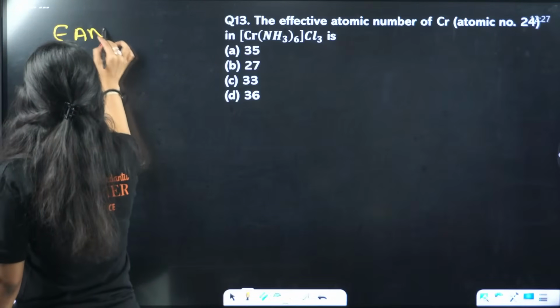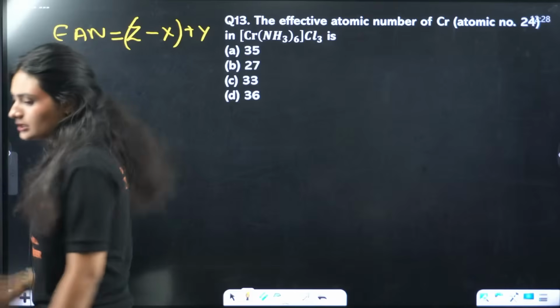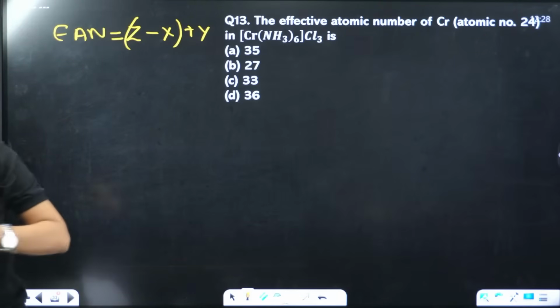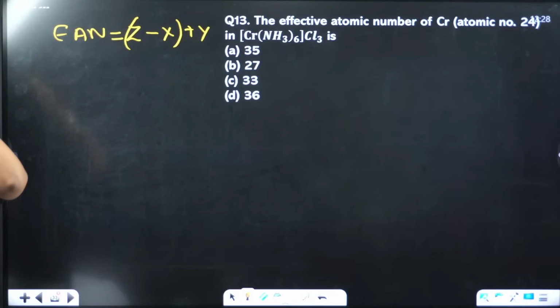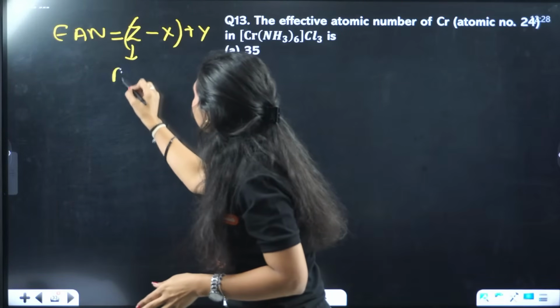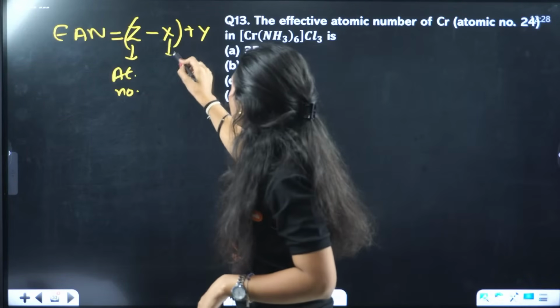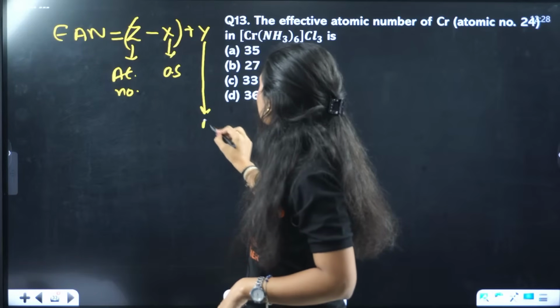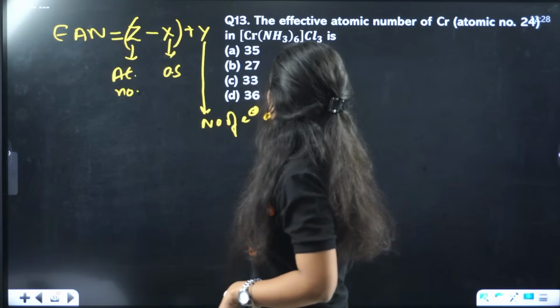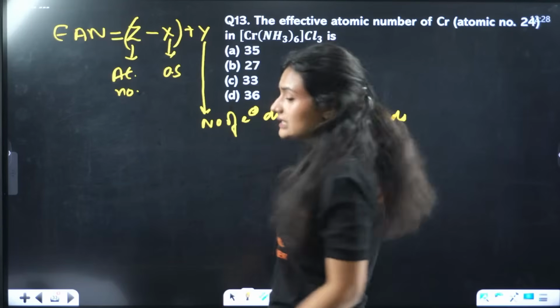Effective atomic number is Z minus X plus Y. Here Z is the atomic number of that metal, X is the oxidation state, and Y is the number of electrons donated by ligands. Let's calculate here.